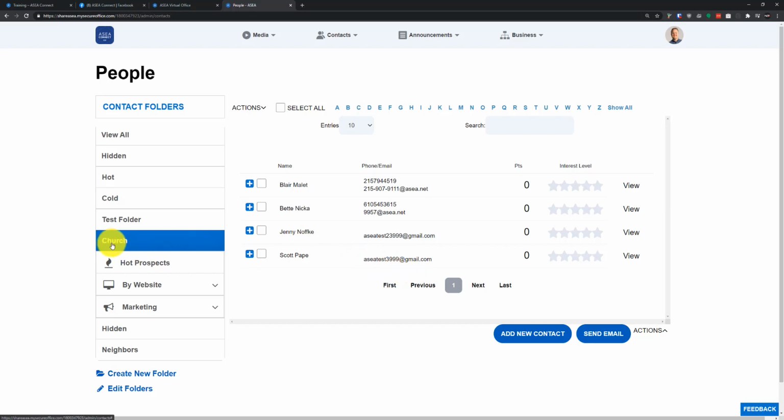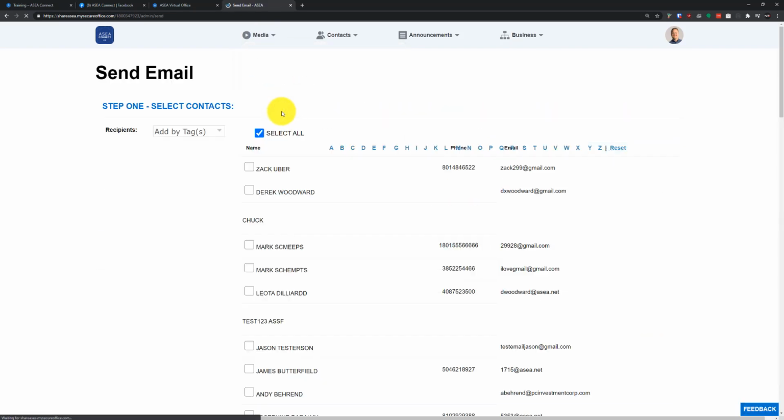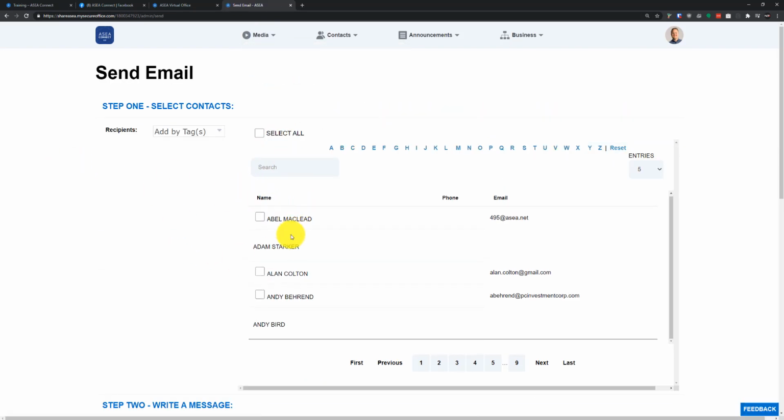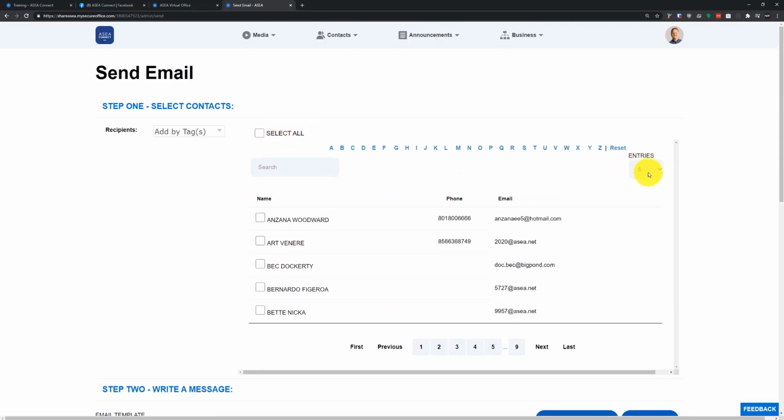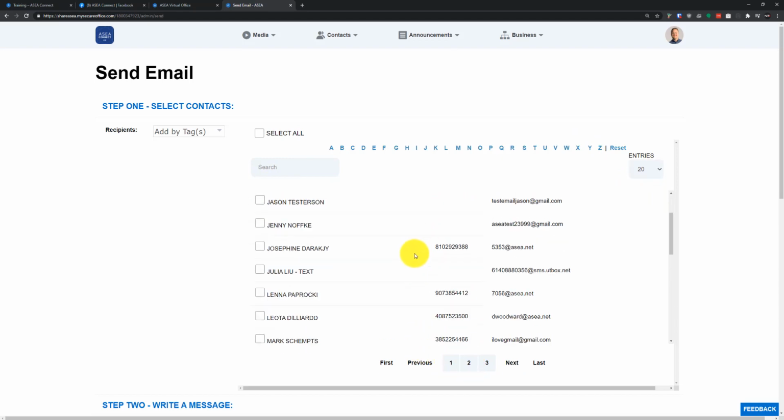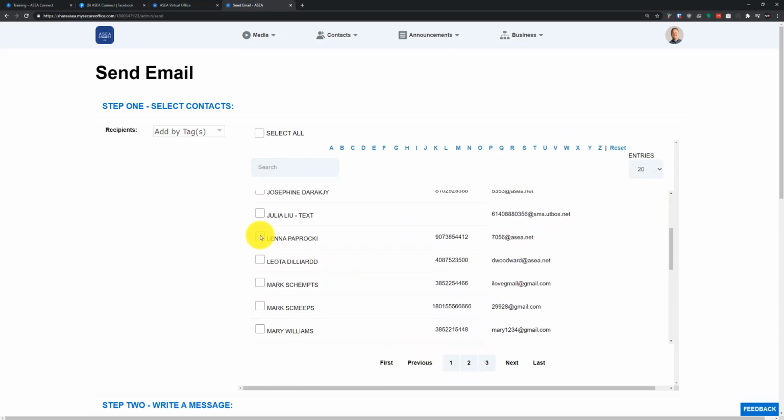So create a folder, and you can add multiple contacts to that folder as an example. If we go up to Media and go to One-Click Email, now we can select our contacts manually by going through here and selecting them that way. You can blow this up here by, instead of seeing only 5 per page, you can jump this up to maybe 20 so that you can see more contacts as you go through here, and you can select them all manually by hitting this checkbox, or you can add them all by tag.